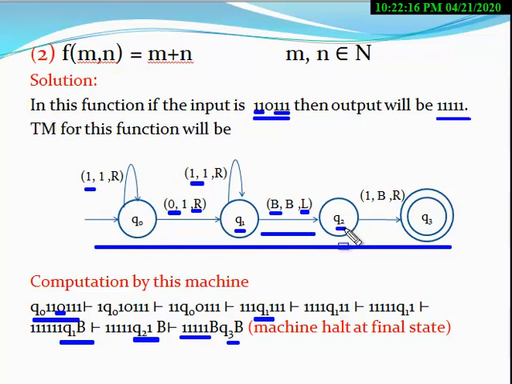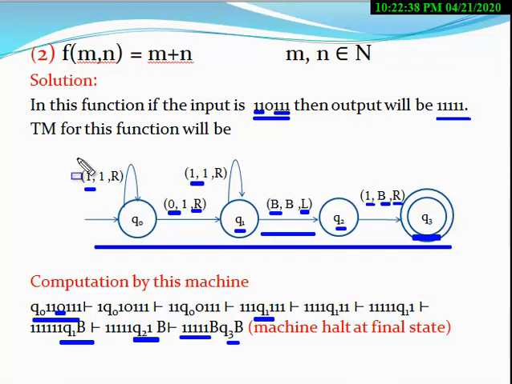Now at the state Q2, when tape symbol 1 appears, the 1 is replaced by blank symbol, the machine moves in the right direction and goes to the final state.